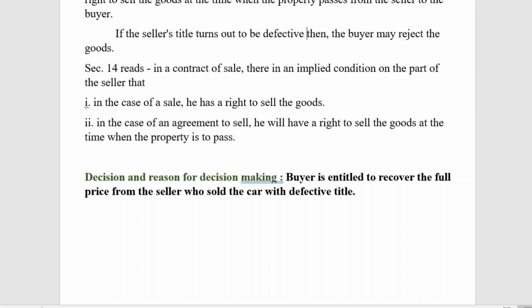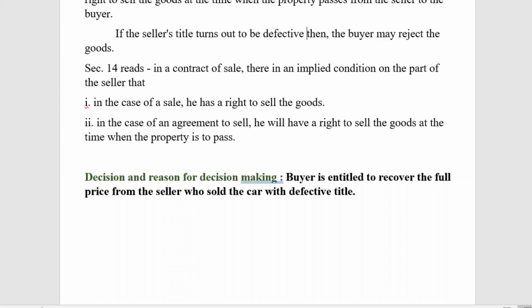So here, what stand has the court taken in Rowland versus Divall? Here the facts are that a man bought a car under the impression that the dealer is the owner of that car which is going to be sold. On that impression he purchased the car from the dealer.